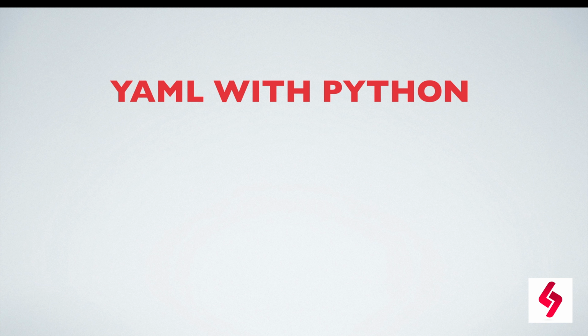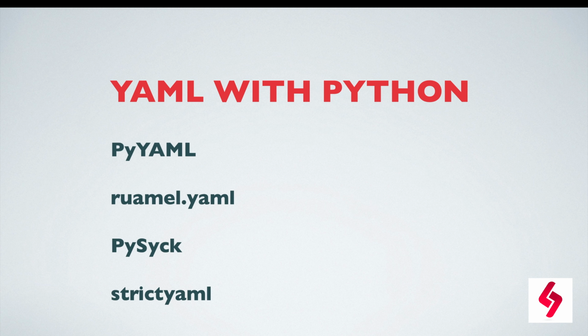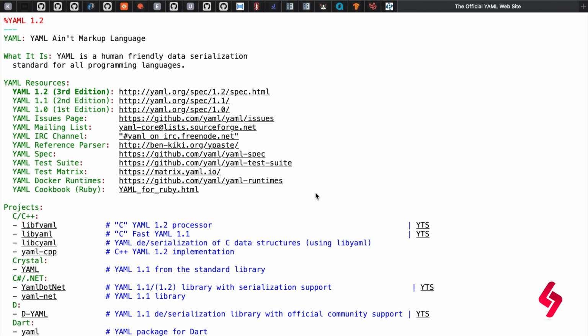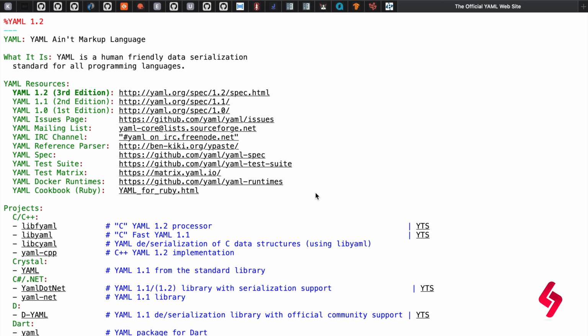YAML with Python. What libraries can we use when working with YAML in Python? PyYAML is the mostly used library, and there are other libraries listed here. Now we are looking at the official YAML website, yaml.org.